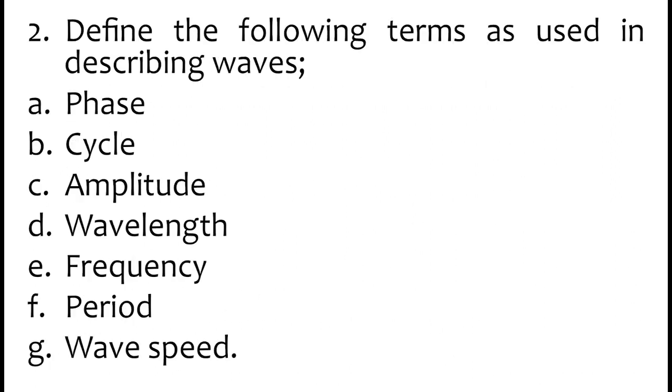Question 2. Define the following terms as used in describing waves. A, phase. B, cycle. C, amplitude. D, wavelength. E, frequency. F, period, and finally G, wave speed.